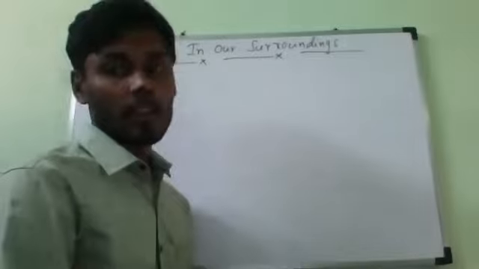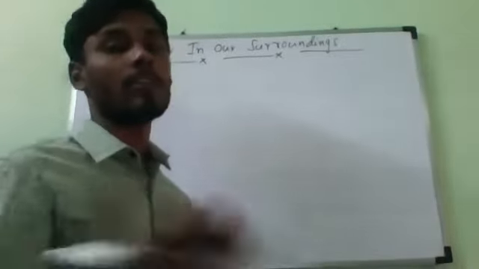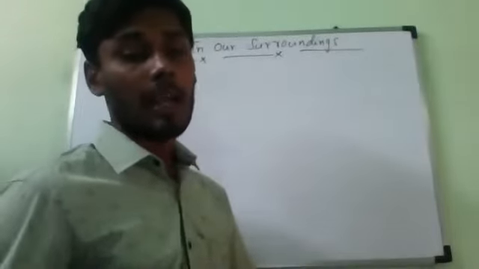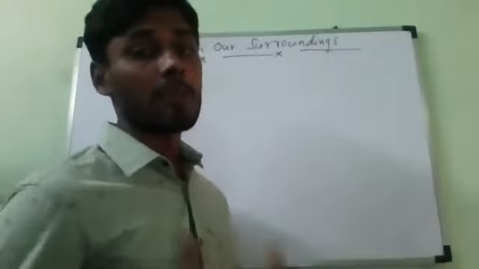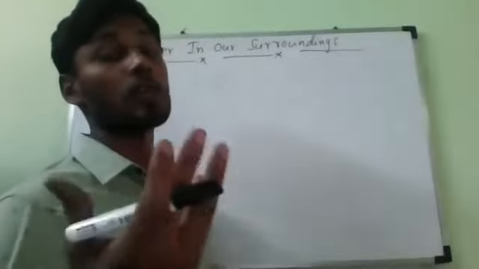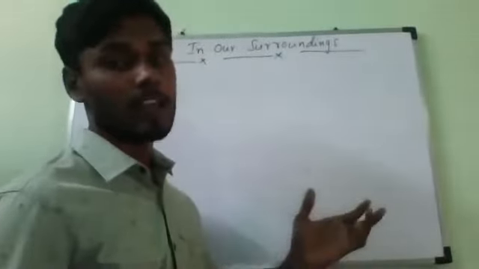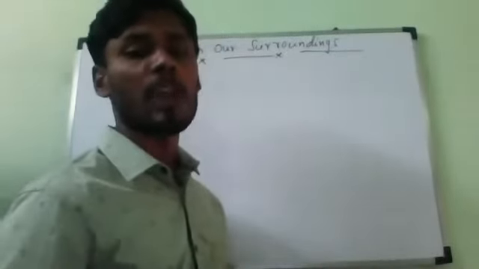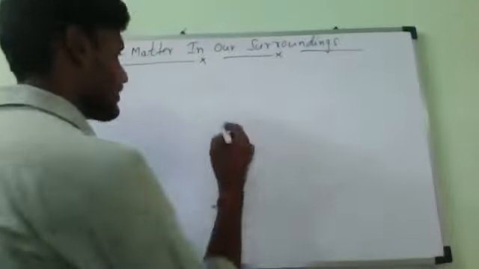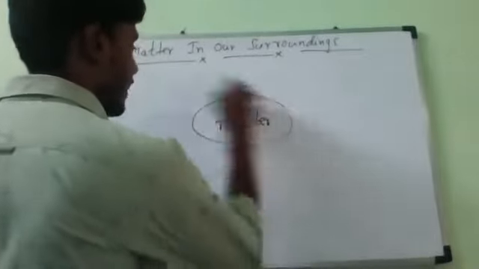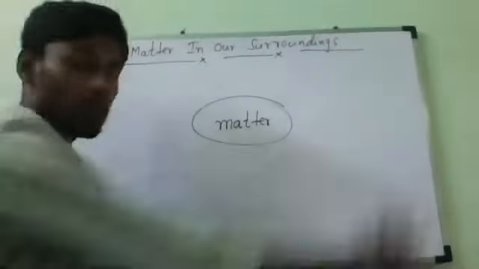If we take human beings, Pradosh is also a matter. Suppose I have various animals: a cat, a dog, a buffalo, a cow which gives milk. An apple tree gives fruits. A rose plant gives flowers. Human beings, animals, plants, all are examples of matter. So it is only called matter in our surroundings.